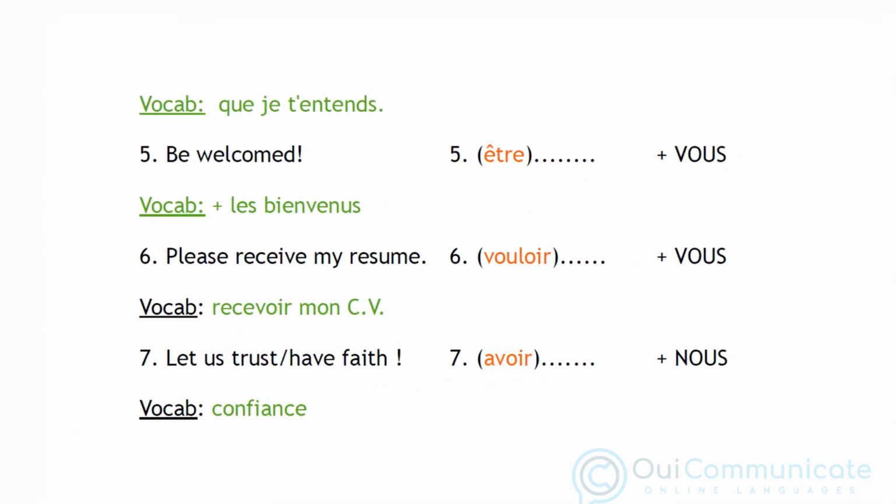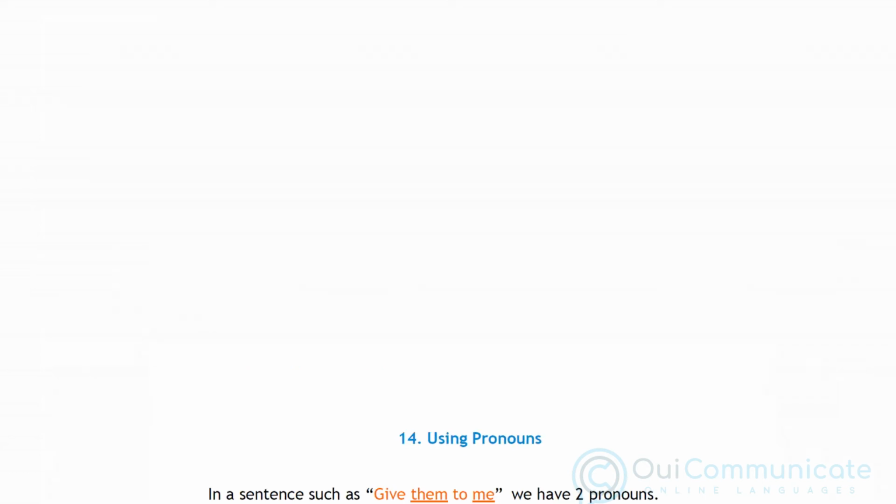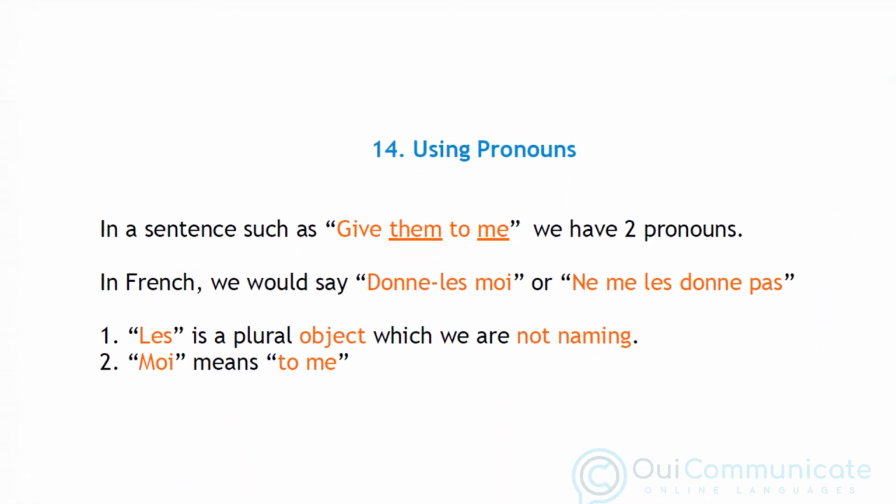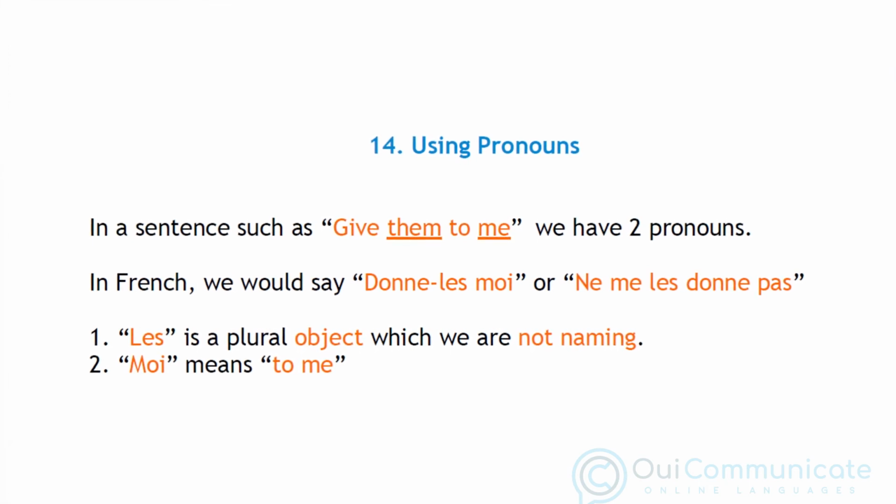Number 5, soyez les bienvenus. Number 6, veuillez recevoir mon CV. Number 7, ayons confiance.